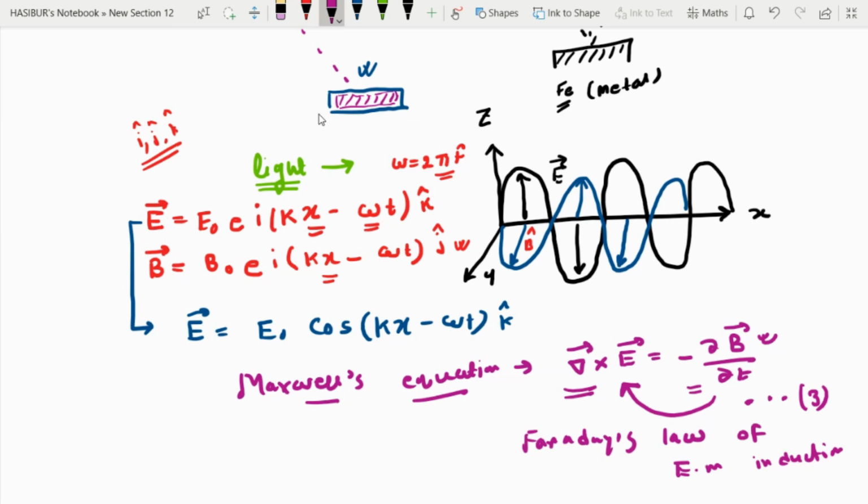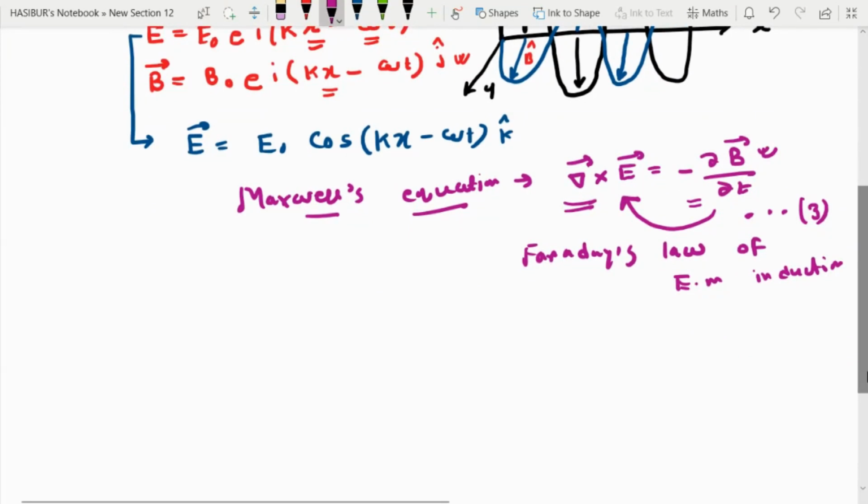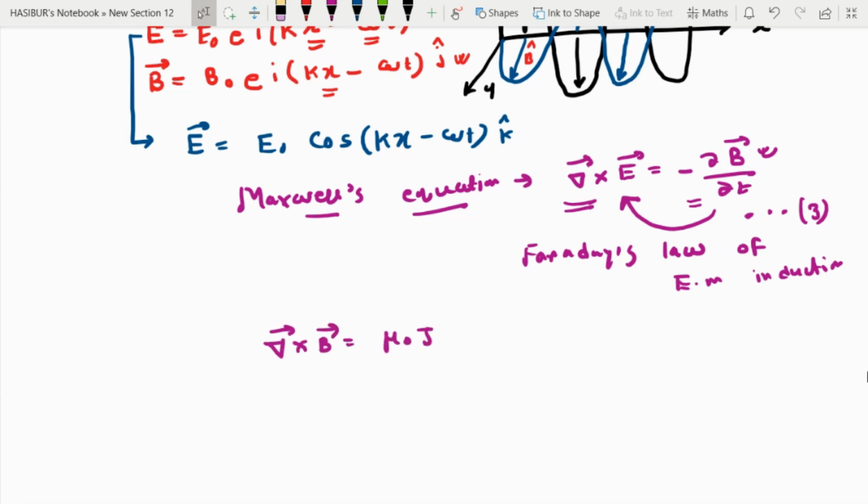So it is basically an induction process where the magnetic field B is oscillating and that induces an electric field in the material. Now there is another Maxwell equation, curl B equals mu naught J plus mu naught epsilon naught del E by del t, and it tells that the time variation of the electric field generates the magnetic field.